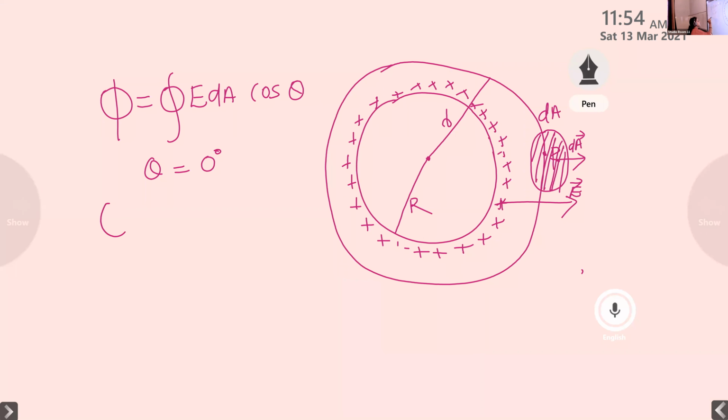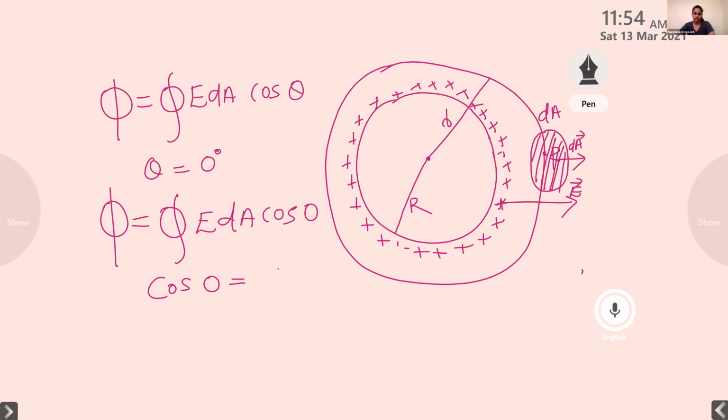Therefore, the equation becomes phi is equal to closed integral E dA cos 0. What is the value of cos 0? Cos 0 is equal to 1.